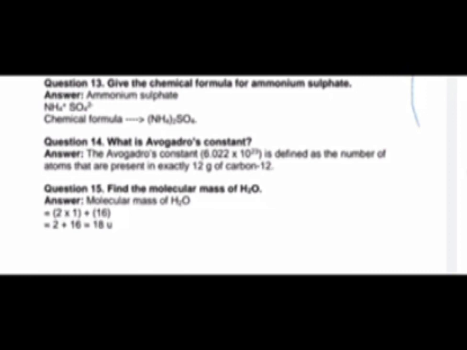So the molecular mass is indicated with the letter u. It's very important to write. When we write molecular mass, we should write the symbol, that is 18 u. In the case of atomic mass unit, we write AMU. In the case of molecular mass, we write u. It's very important. So all students write these questions in your notebook.